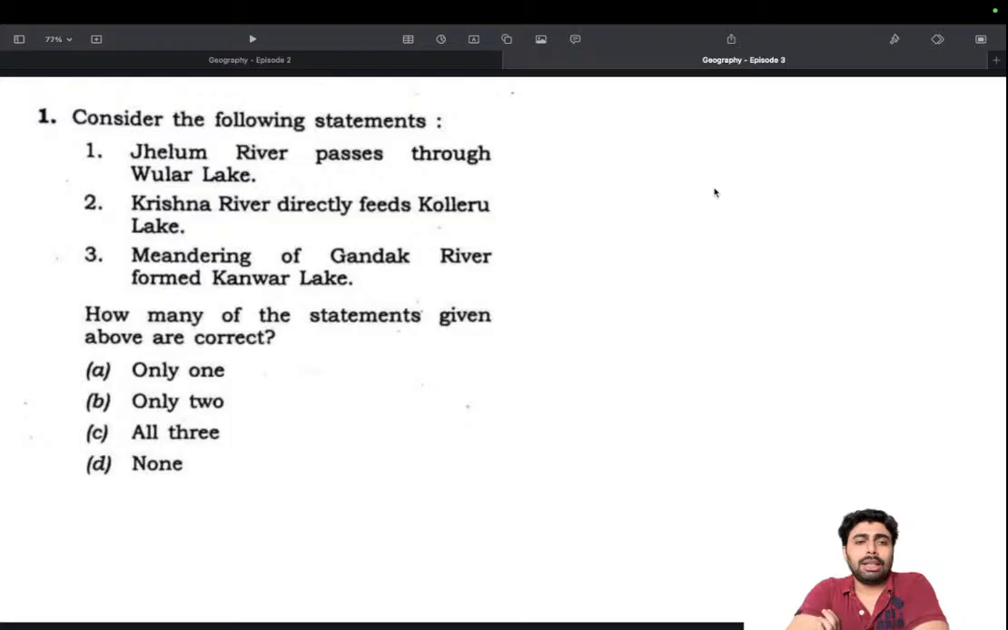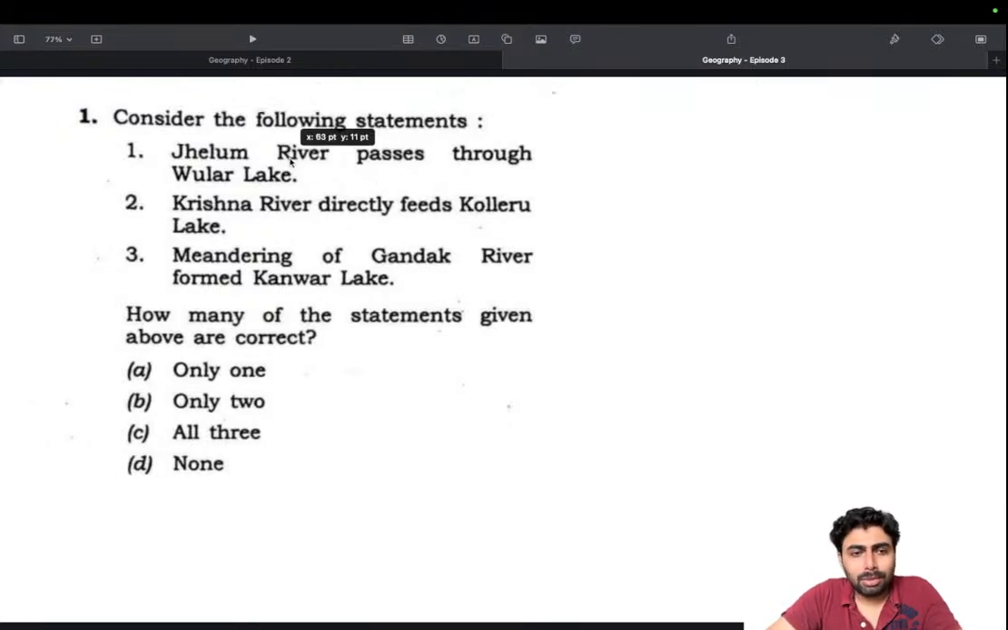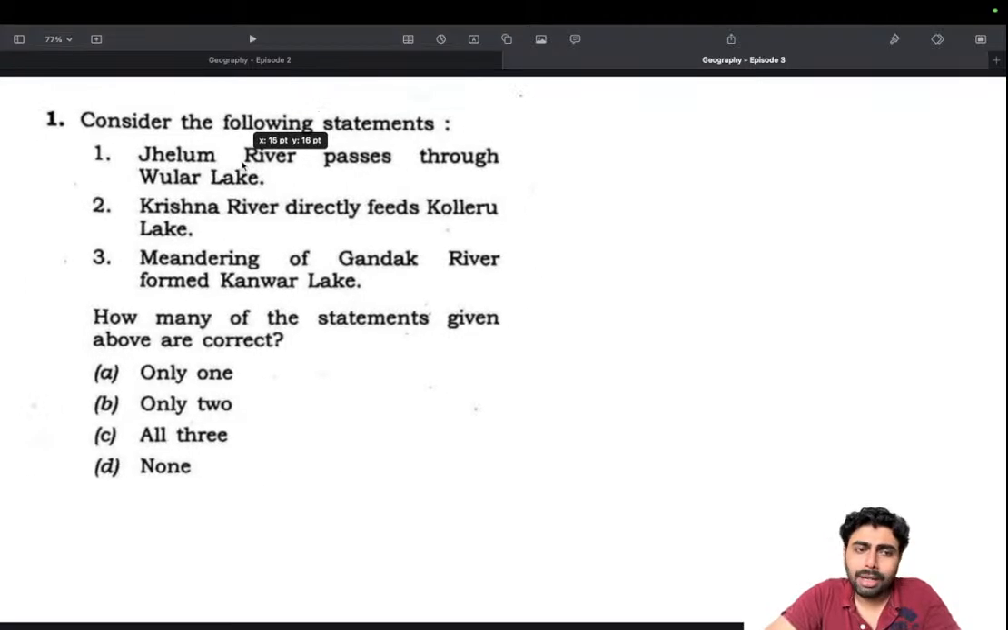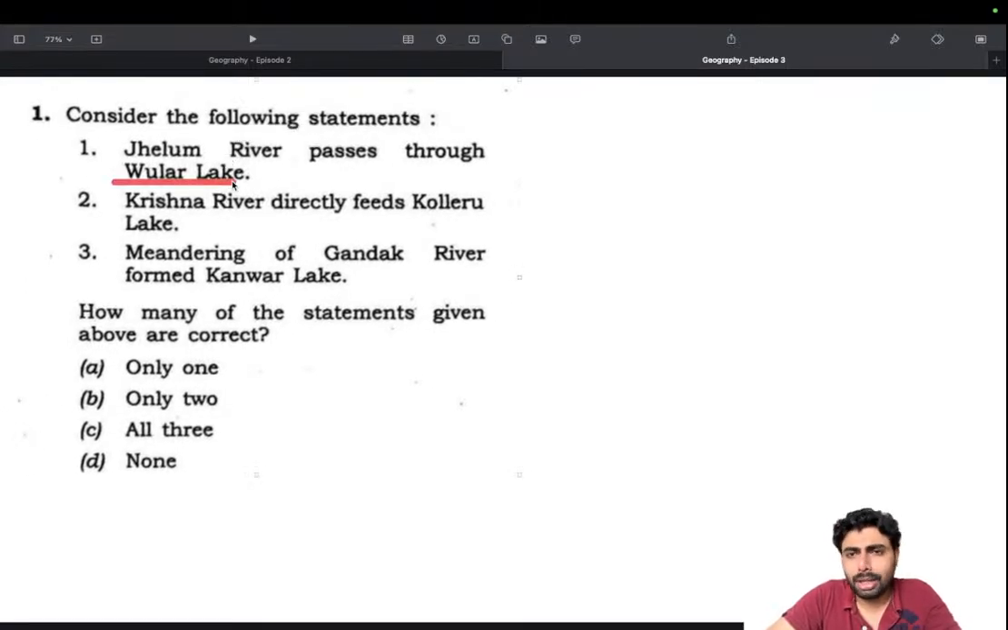Okay, next one. This is rather tricky, because there are a lot of facts going on. For me, the only thing I knew was that the Jhelum river passes through Wular Lake. Meandering of the Jhelum actually forms the Wular Lake. So we know that.